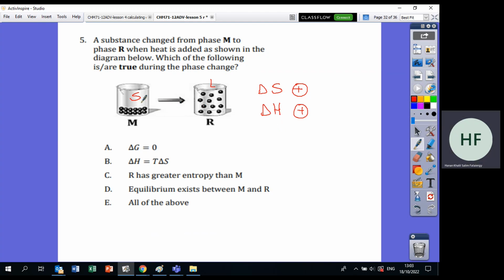Remember, whenever we have a phase change, meaning change from solid to liquid, delta G is equal to 0. Meaning delta H minus T delta S is equal to 0. Move this to the other side, you will get delta H equal T delta S. So delta G is equal to 0. R has greater entropy, there is equilibrium, and all of the above are correct.